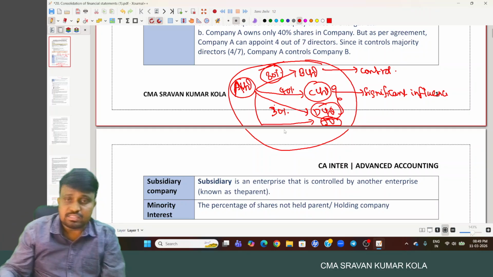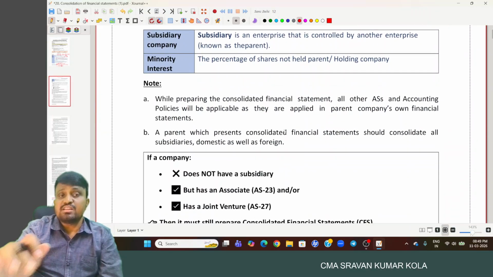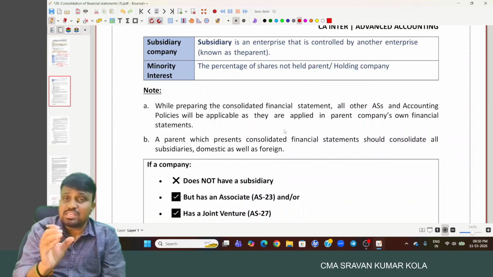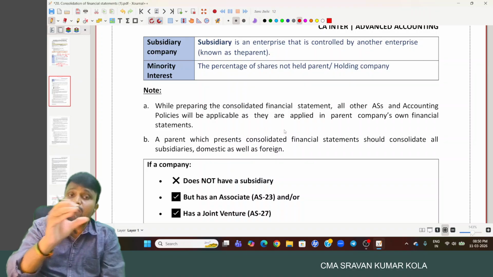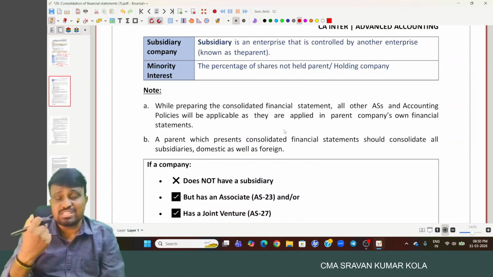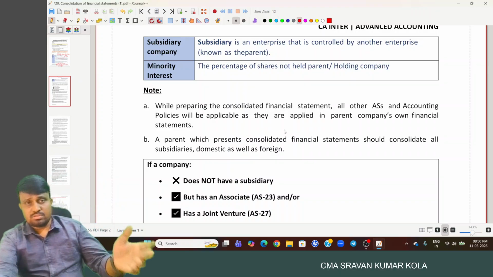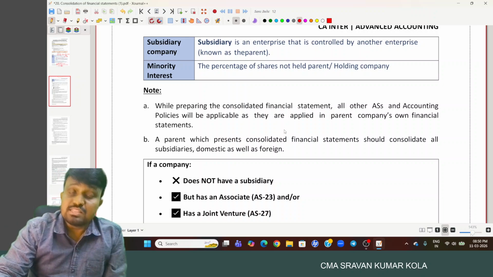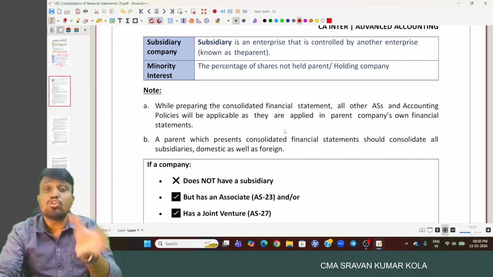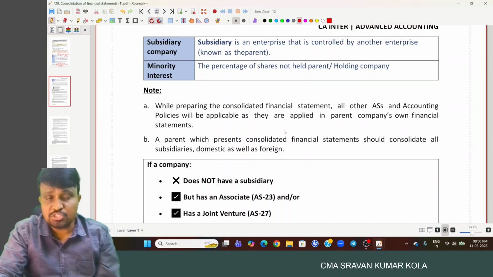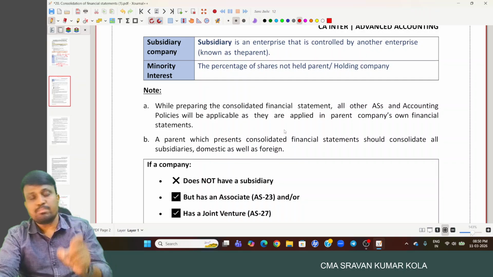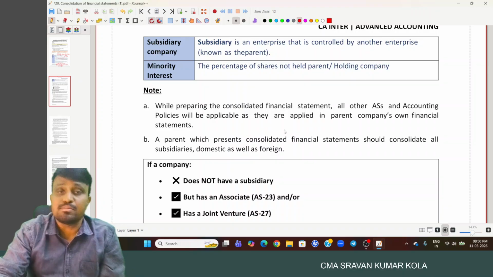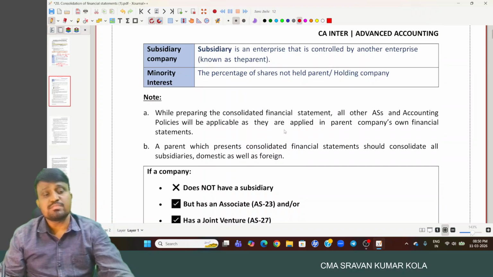Another thing is the subsidiary company. A subsidiary company is the company or entity which is under the control of another entity. In the previous example, A Limited acquired 80% shares of B Limited. Then A Limited has control over B Limited through the holding of shares. There, A Limited is treated as the parent company or holding company, and B Limited is treated as the subsidiary company.